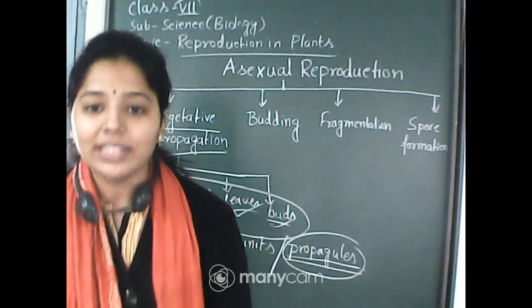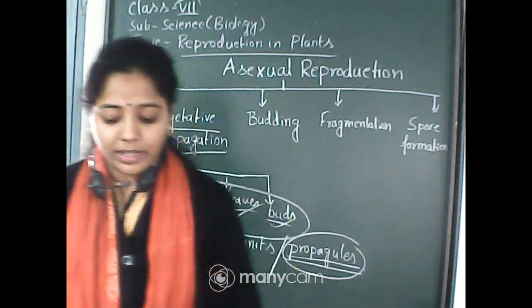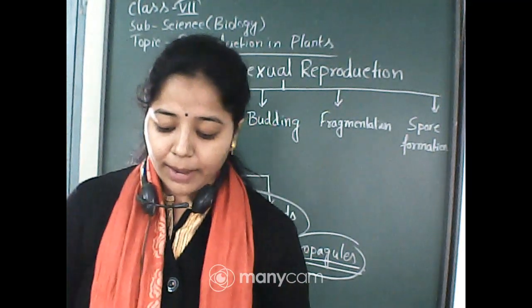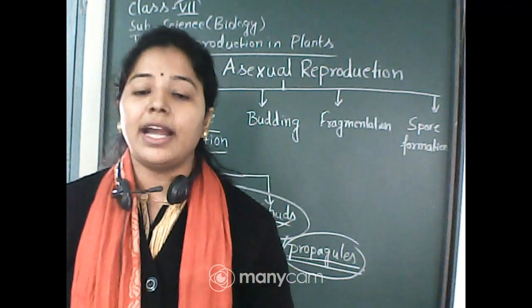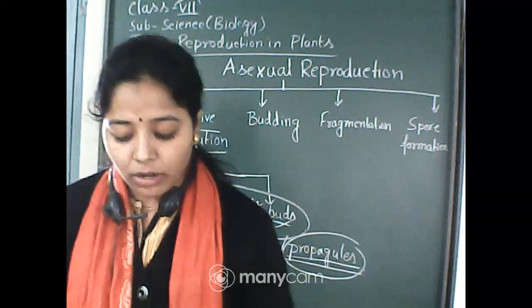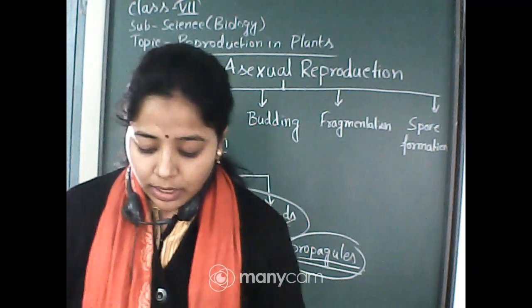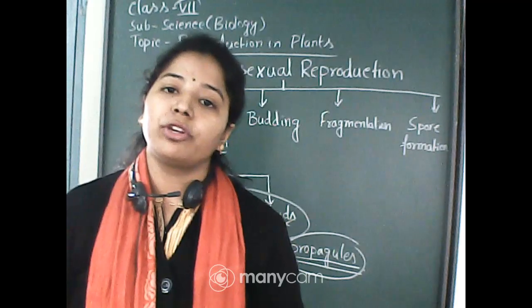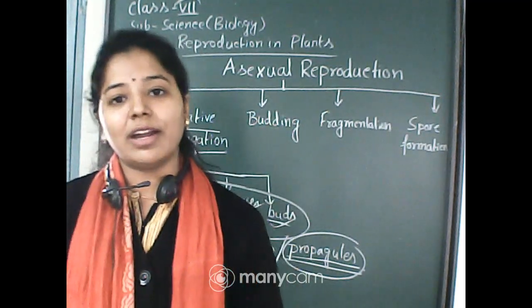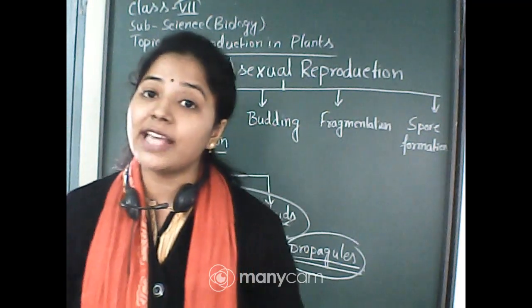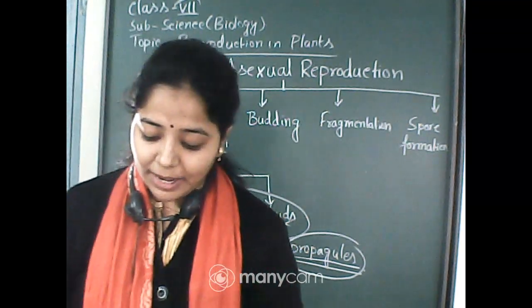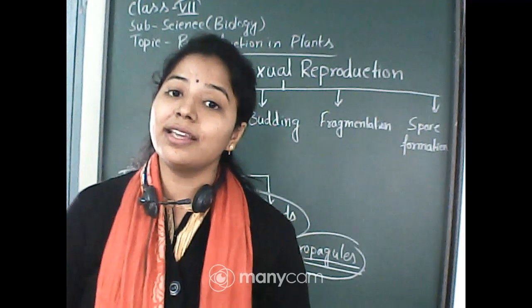What are the main advantages? Plants produced by such vegetative propagation take less time to grow and also bear flowers and fruits earlier than those produced by seeds. So this is one advantage. Another advantage is that the new plants are exact copies of the parent plant as they are produced from a single parent.